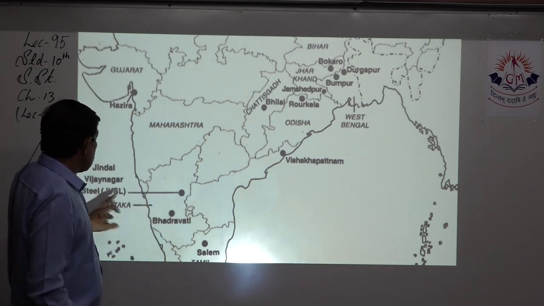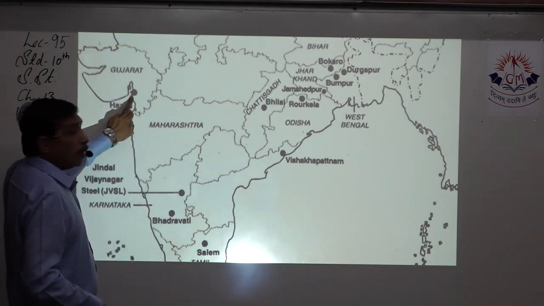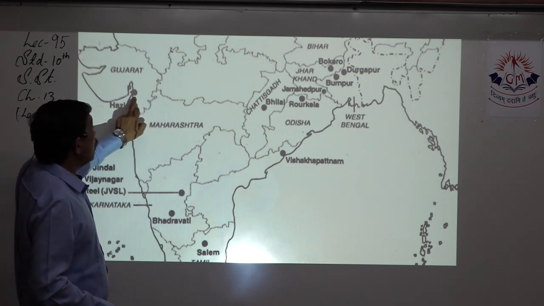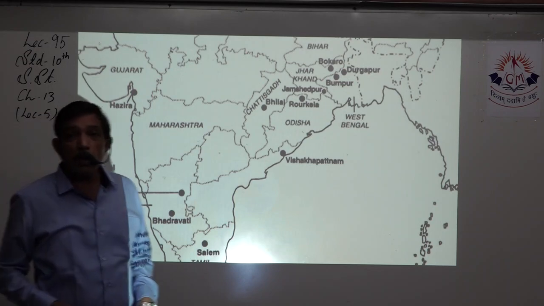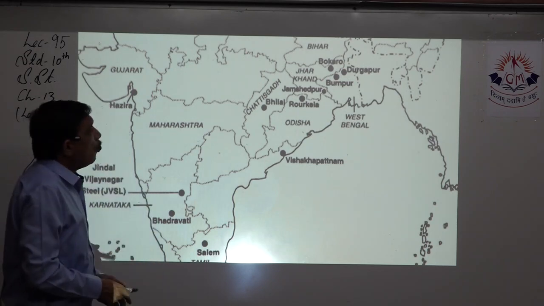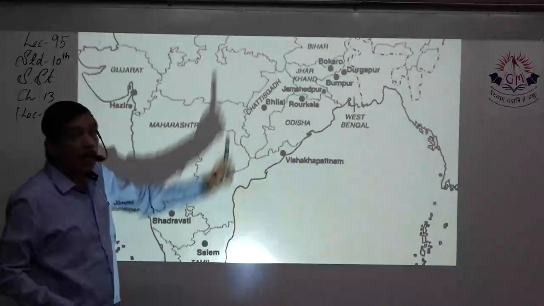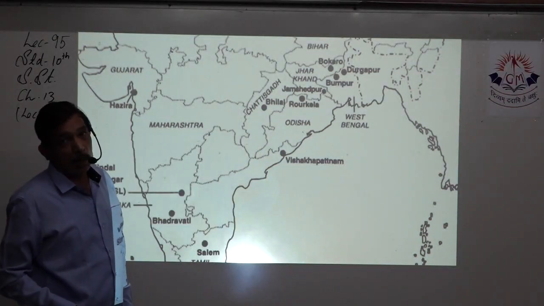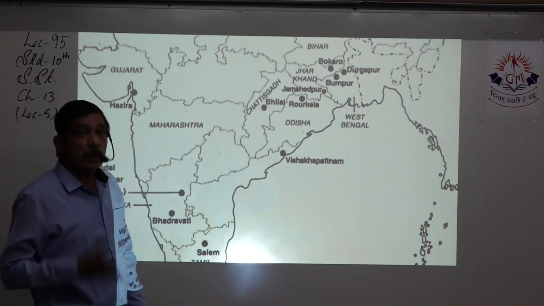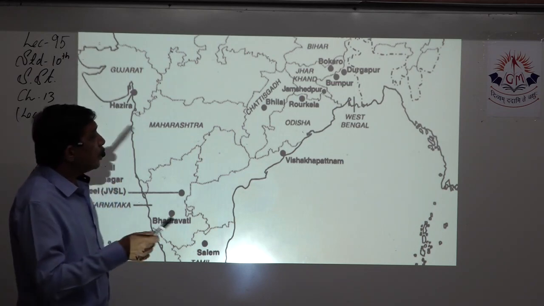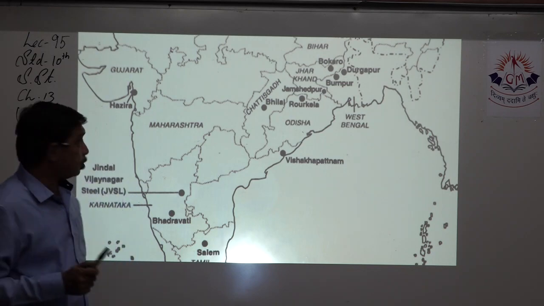This is Jindal Vijayanagar. A place is given. Not necessary for you to remember. In Gujarat, very, very important to note Hajira, where it is. You shouldn't mark it somewhere near Porbandar or Jamnagar, Hajira. Then most of that you will find in Chhattisgarh, Orissa, Jharkhand, Bihar and West Bengal. Most of the iron and steel. So you know Chhattisgarh, it is Bhilai steel plant. Then Orissa, one most important one is Rourkela steel plant.